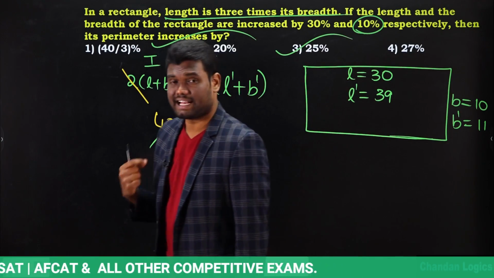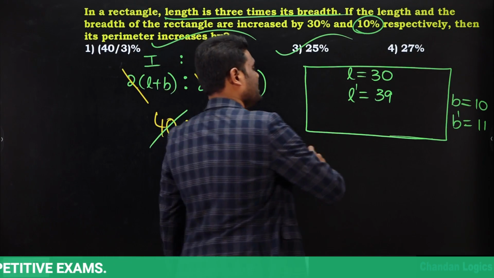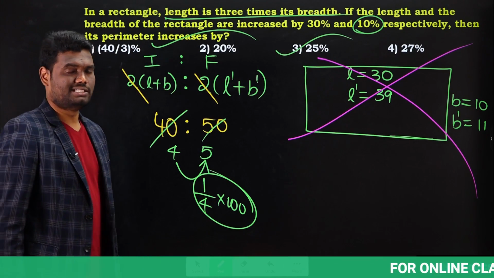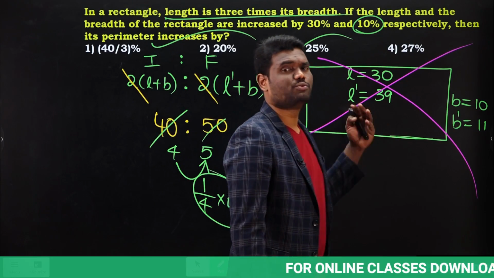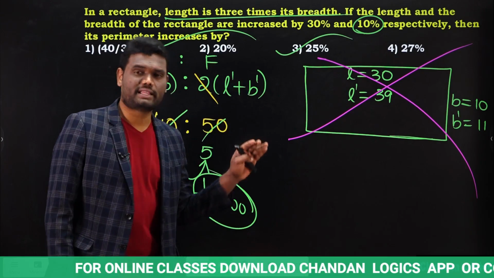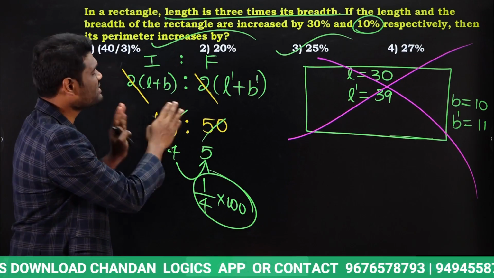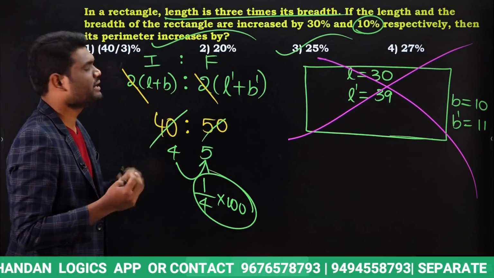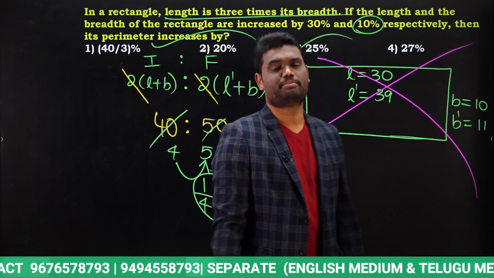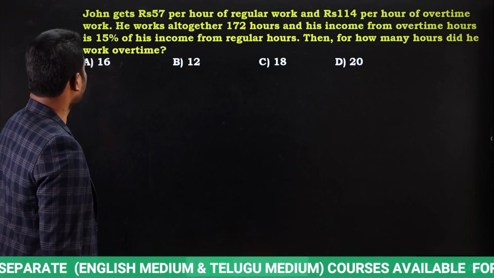This is a question that came in the recent SSC CPO examination. Truly speaking, if you're writing the examination, even this is not required. This is just for the purpose of understanding. I have shown you the figure. What you will do is take breadth 10, length will be 30, because it is said 3 times. After that, length increased by 30%, breadth increased by 10%. Just take the values. They are asking what is the percentage increment in perimeter. Calculate it, and we will come to know that the change is nothing but a 25% increment. Okay, very simple question. Look at the next one.